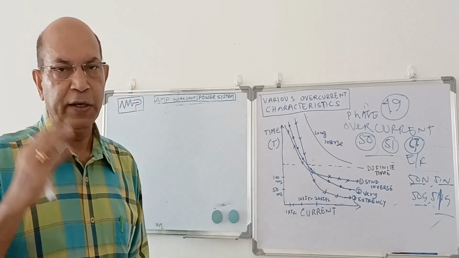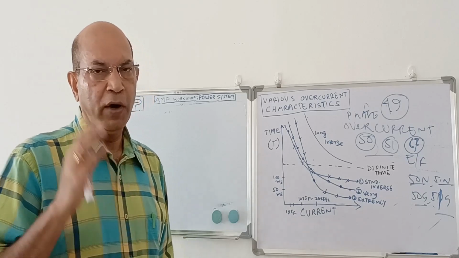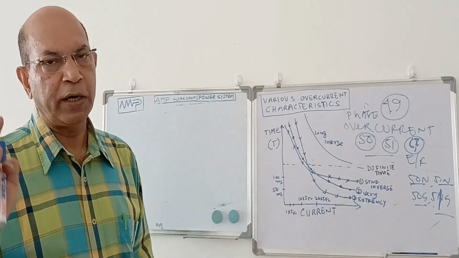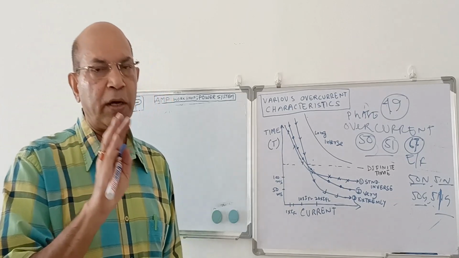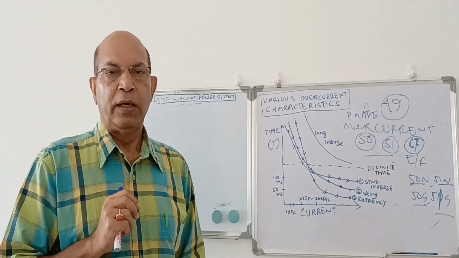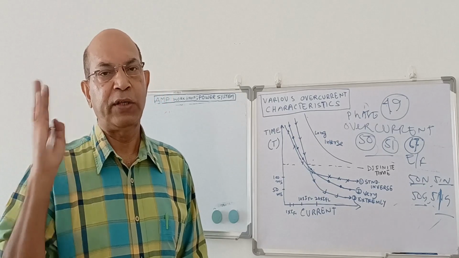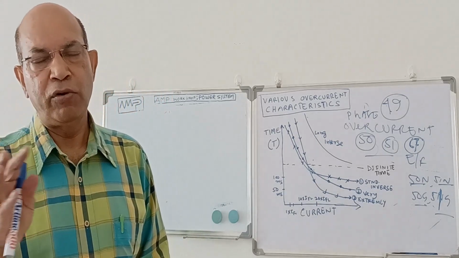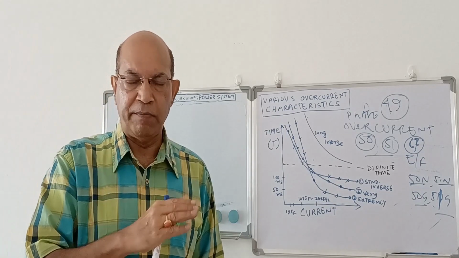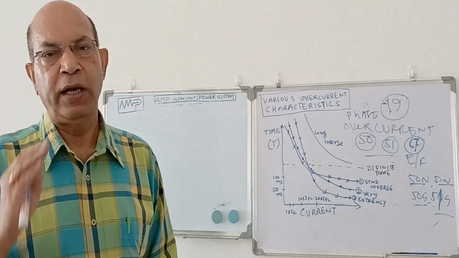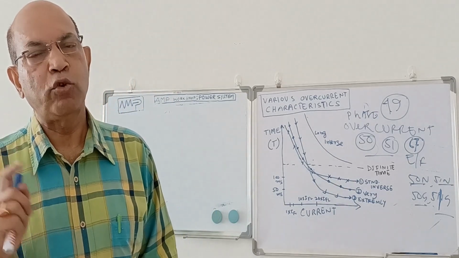So depending on the operating time selection, we divide the relay into different categories. One category we say is an instantaneous overcurrent relay. What is that? Suppose normal full load current is 100 ampere. Now, if I say that when the current is more than 5 times, the relay should operate instantly. When the relay through the CT senses the current is 5 times, meaning 500 ampere instead of 100 ampere, I want the relay to sense the current immediately. We should not wait. That is what we call an instantaneous overcurrent relay.